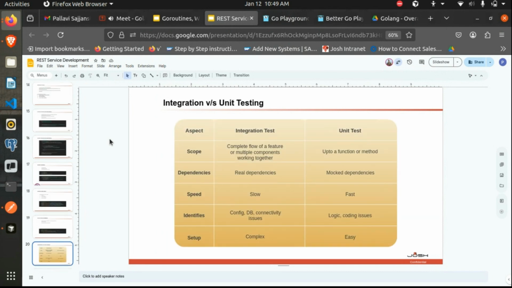So we generally have two types of tests: integration tests versus unit tests. So before I start, do you have an idea what's the main difference between these two?